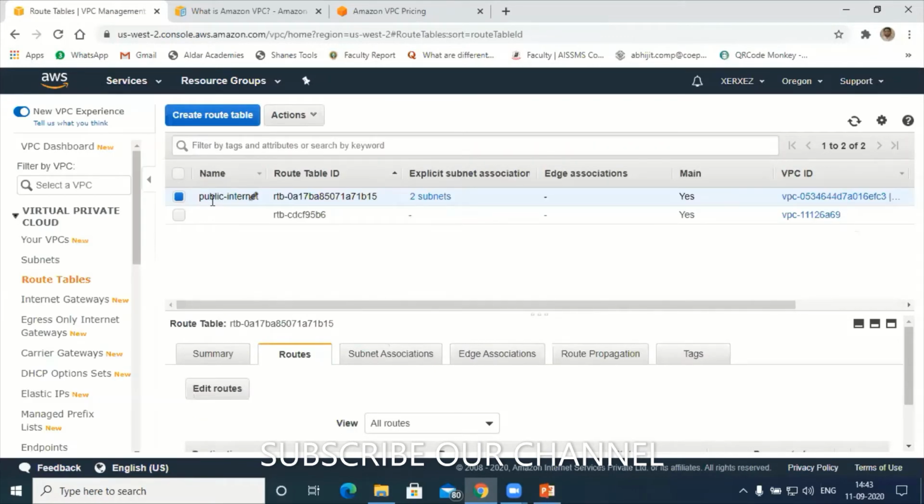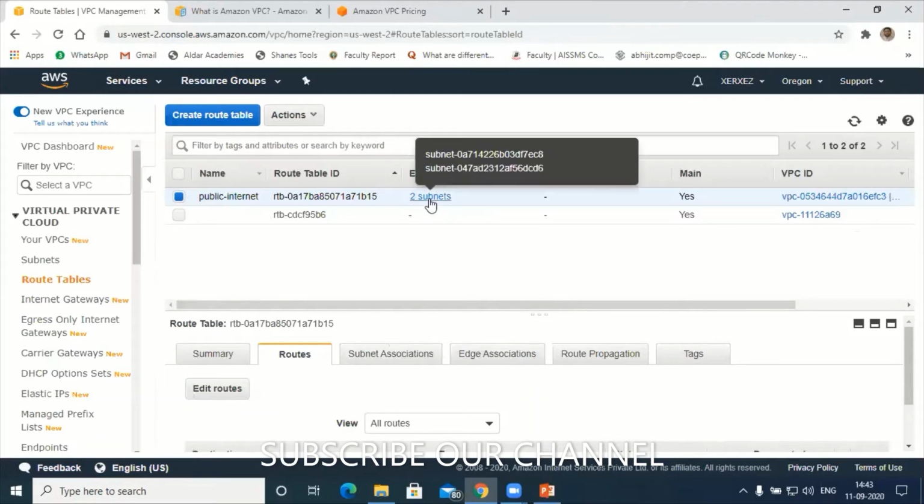Now, what is this? The routing table, right? In this routing table, how many subnets are there? 2 subnets, public 2A and 2B. Whatever IPs you create inside public 2A and 2B are allowed to access the internet. Similarly, within the network, those IP addresses of public 2A and 2B are allowed to intercommunicate with each other.